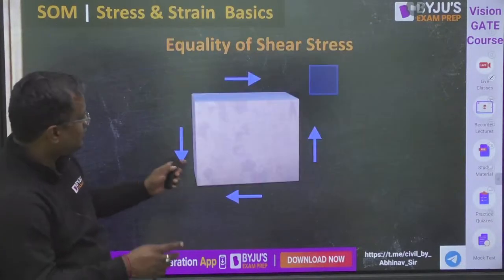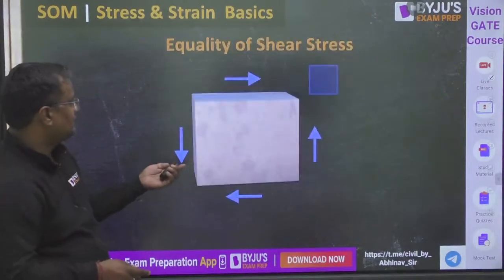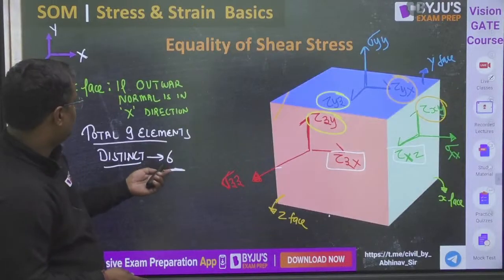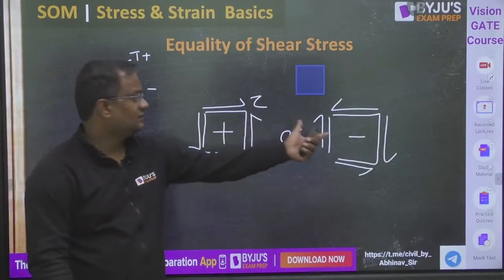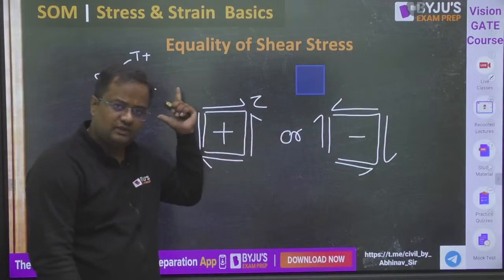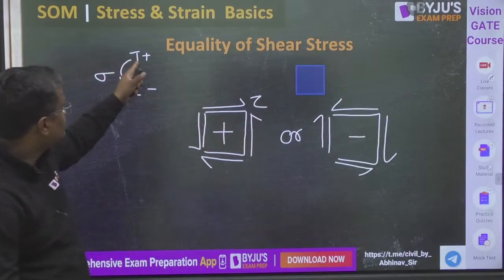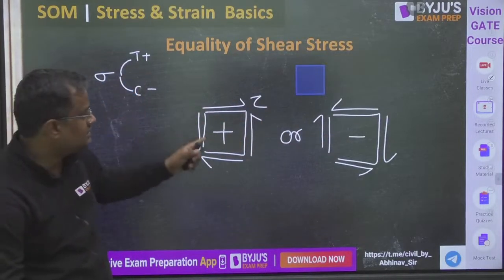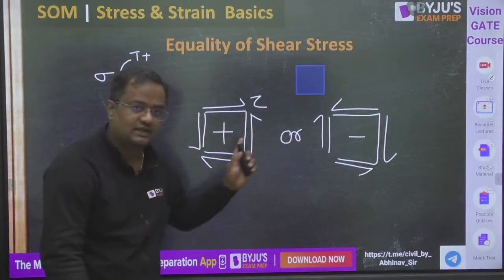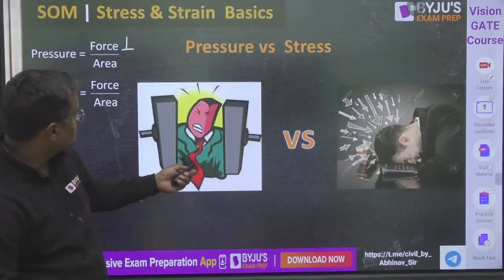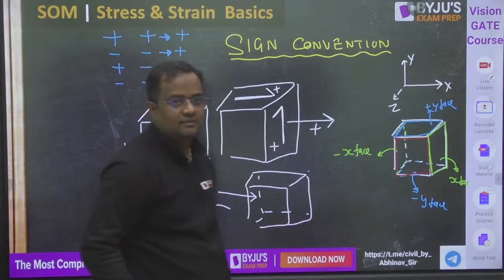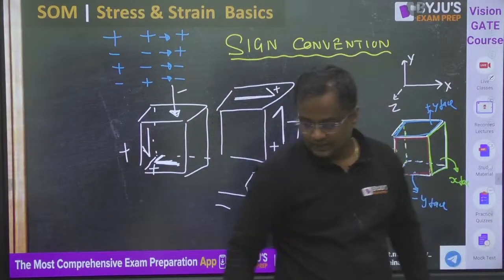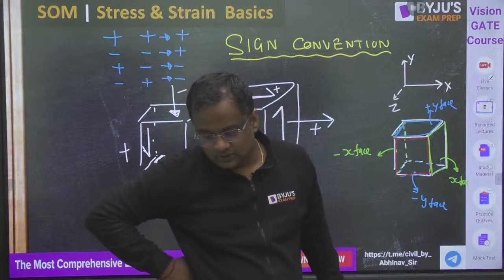So this is one way. Otherwise, guys, from here you will get the same results. You can take a simpler one where I have made that simpler one, where you always take this positive, this negative. This is also derived from that same thing. Okay, tension positive, compression negative for normal stress, and for shear stress this is positive, this is negative. Either you do this, from this concept also you will get the same result. Okay, okay guys.